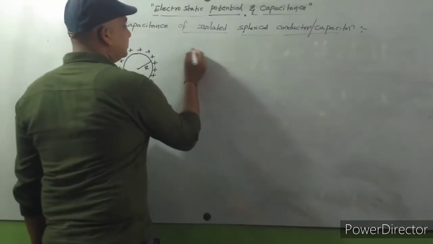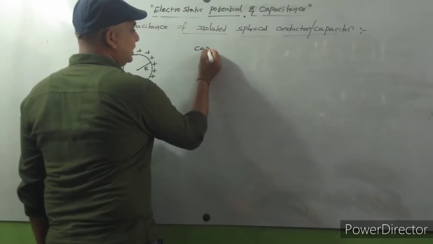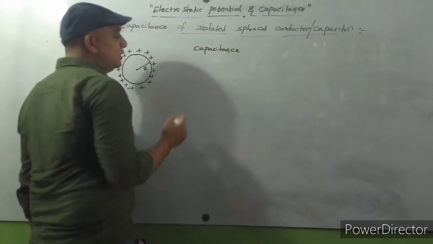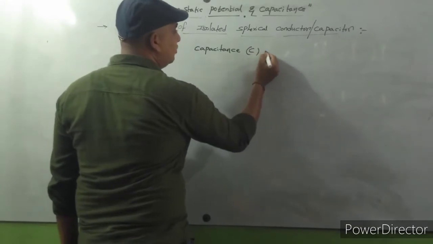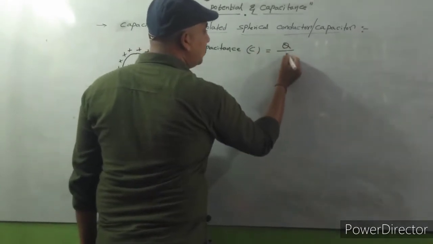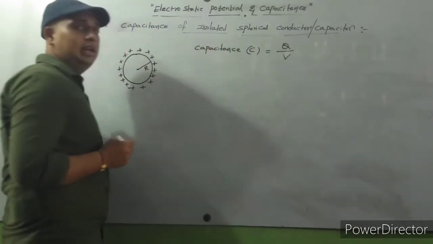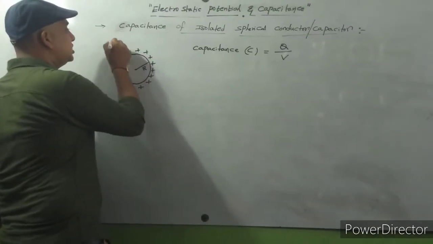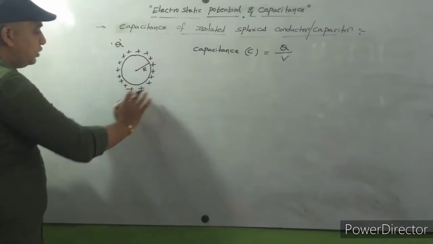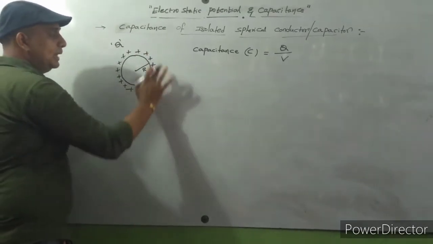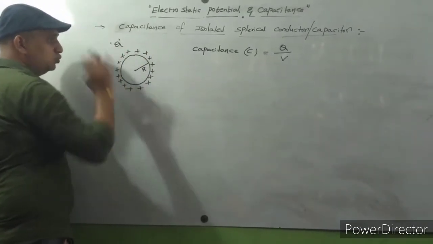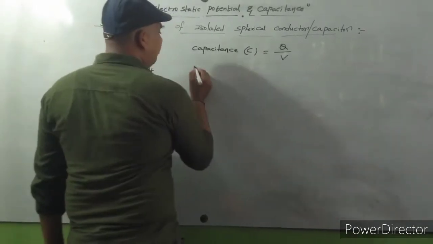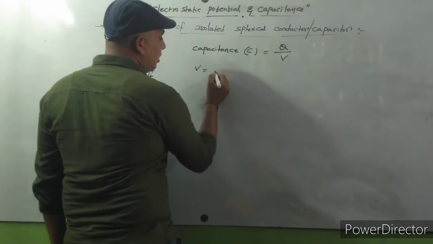Now we want the capacitance due to this spherical conductor. That capacitance C is equal to Q by V. Let us consider the charge situated on this spherical conductor is Q. Now what is V here?